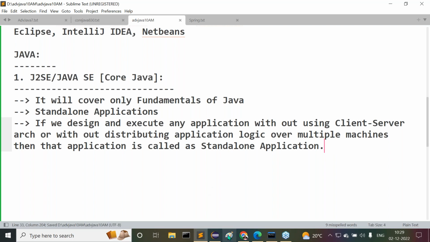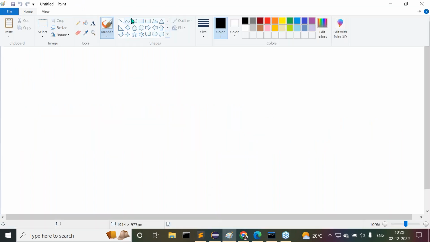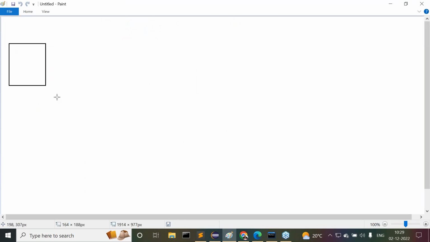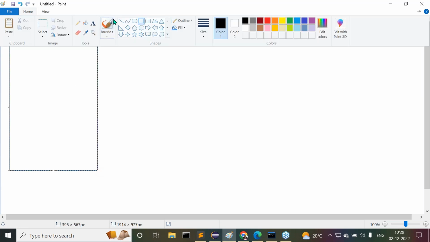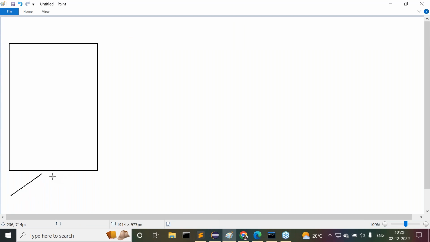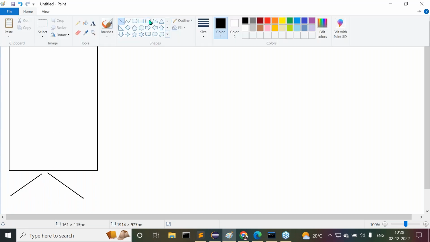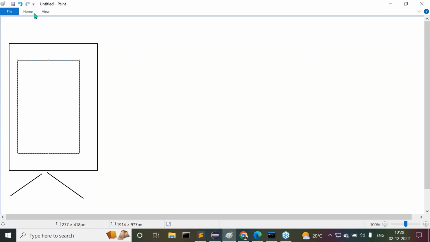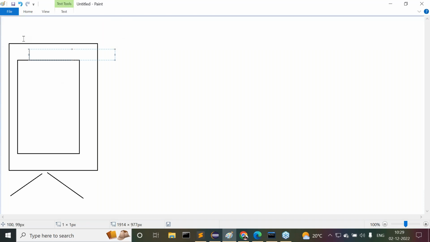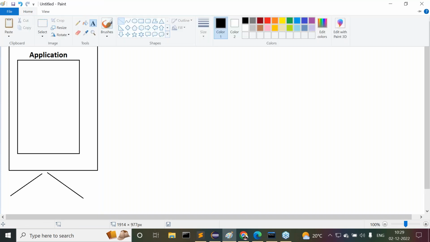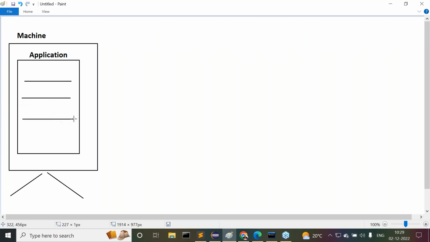If you want to see this in the form of a diagram, try to understand this diagram clearly. A single computer is available. Inside this single computer, we are going to prepare a program. This is my computer, and I'm going to prepare a separate application. This is a Java application, anything whatever it may be. A computer means a machine, where we are able to write some lines of code, a number of instructions.